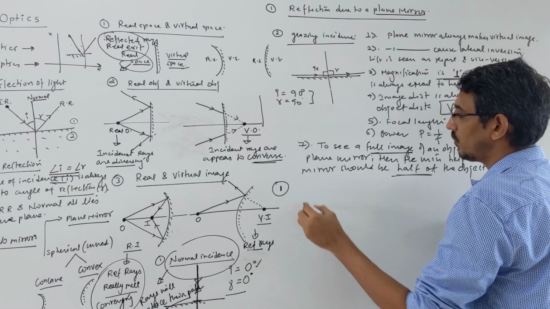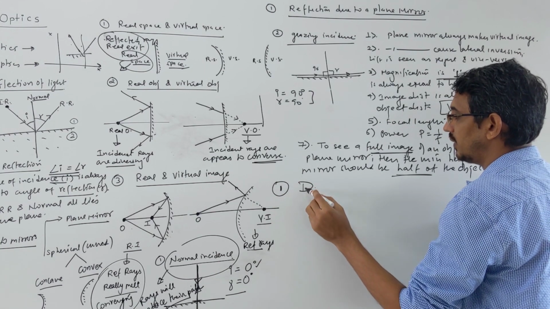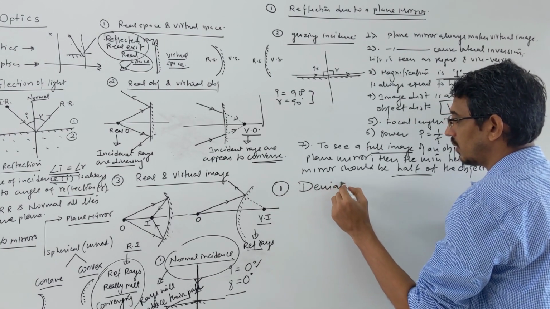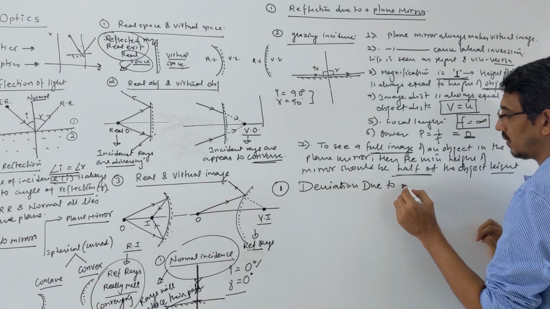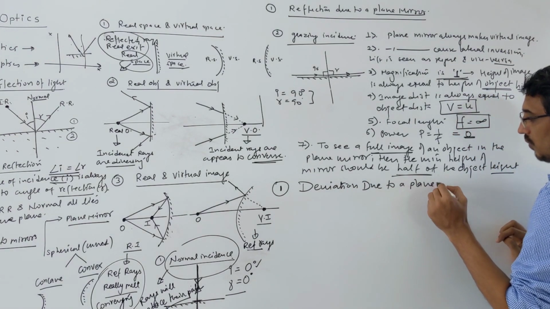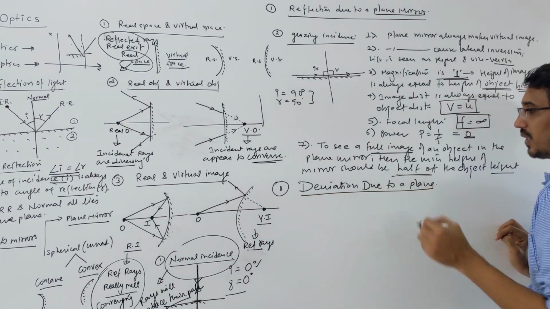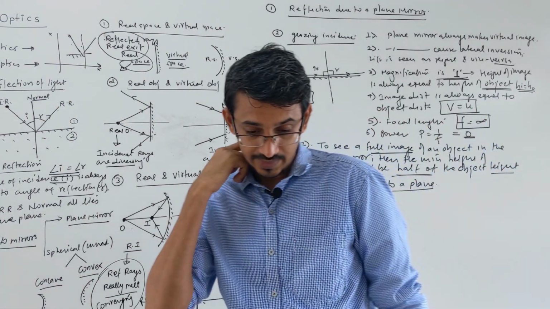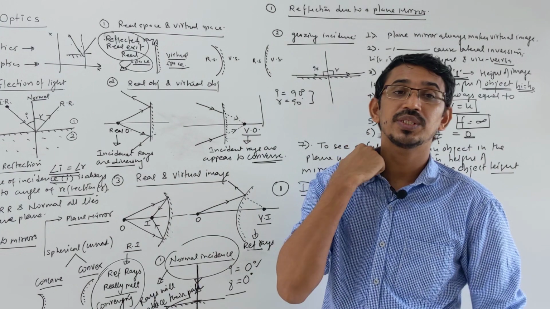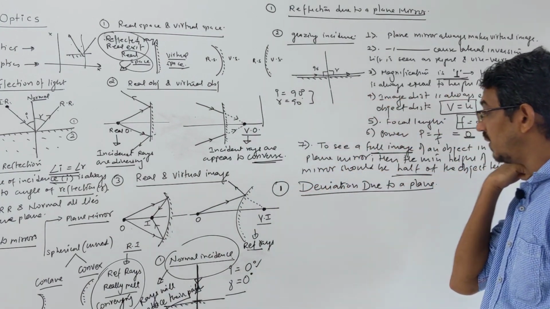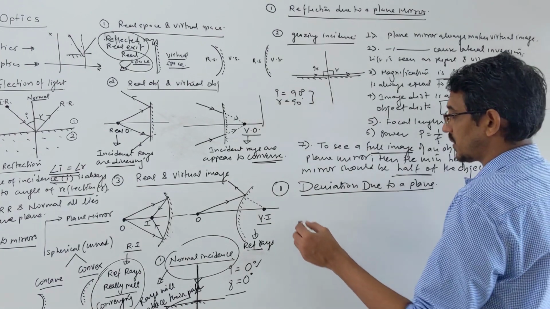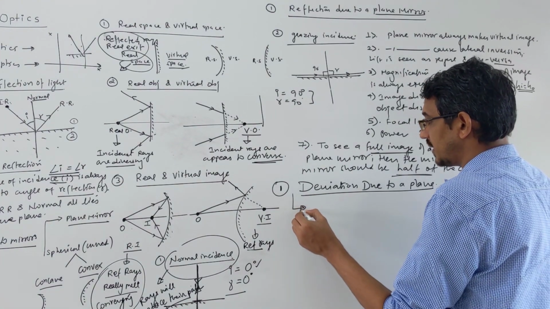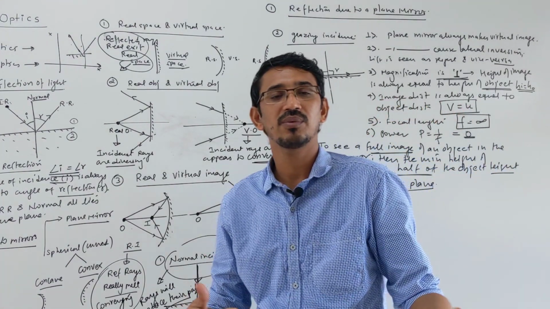The first question they ask about a plane mirror is deviation, deviation due to a plane mirror. We have 4 or 5 numericals based on plane mirror which they ask in exams, so we'll talk about them. The first type of numerical is called deviation due to a plane mirror. What is deviation? The name itself says deviating from the original path. That's called deviation, right?